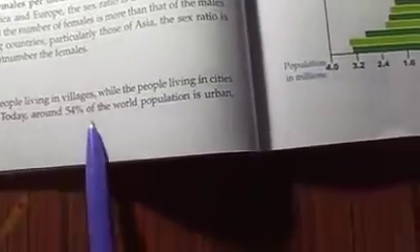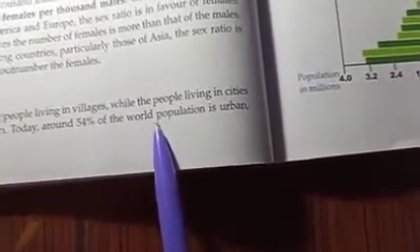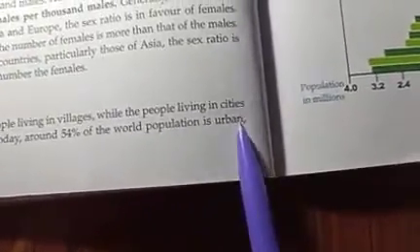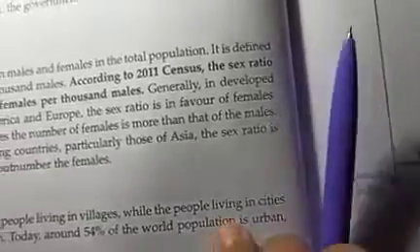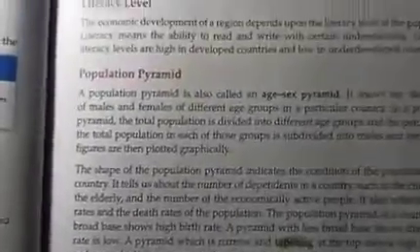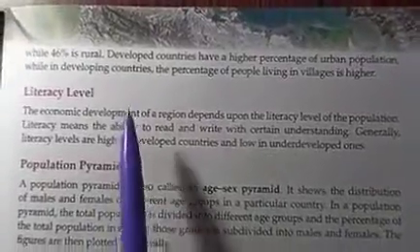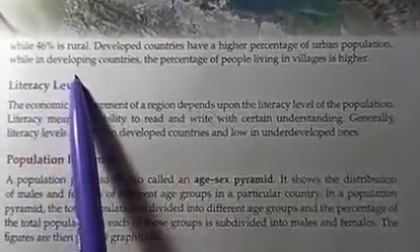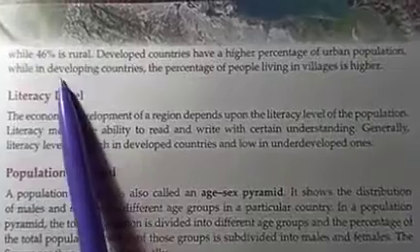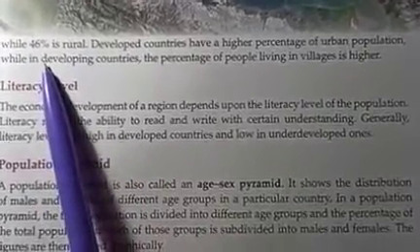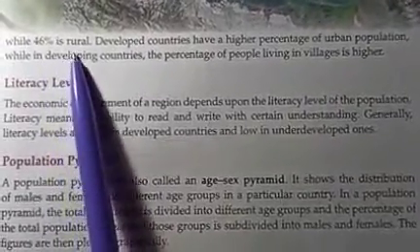Today, around 54% of the world population is urban. Urban means living in the cities and towns, while 46% is rural. Only 46% of the population lives in rural areas.